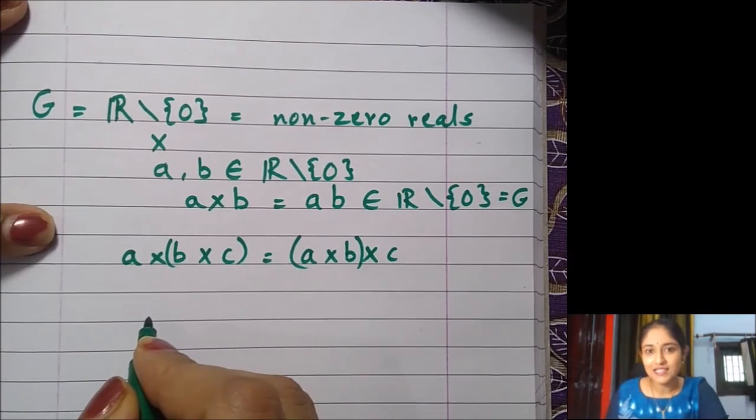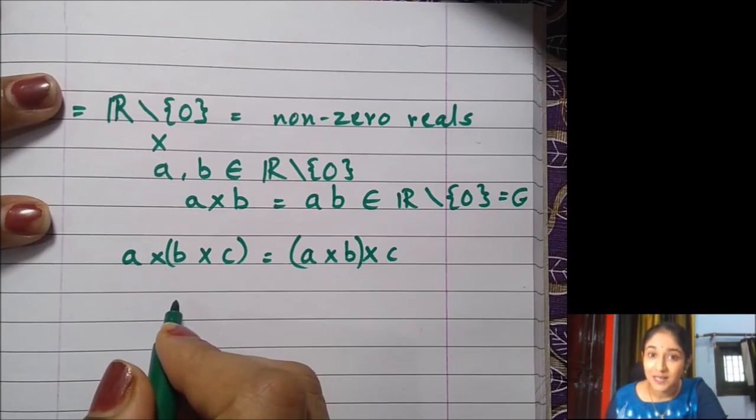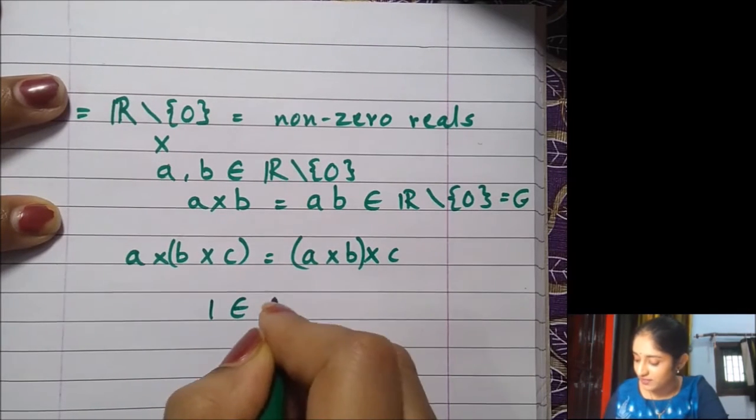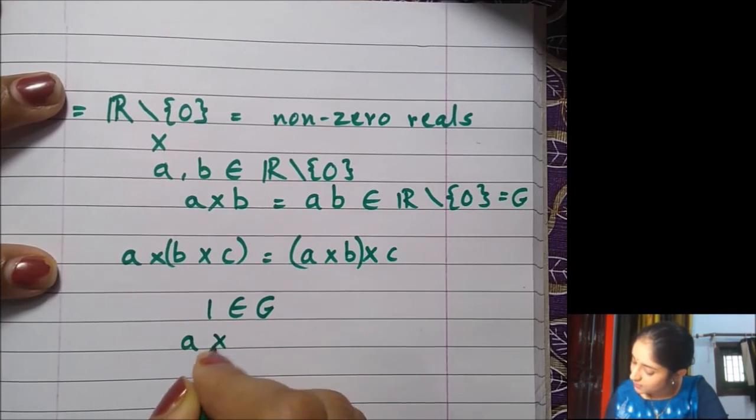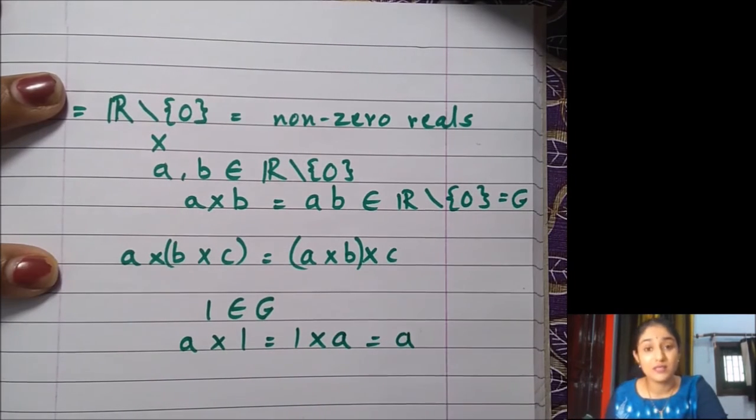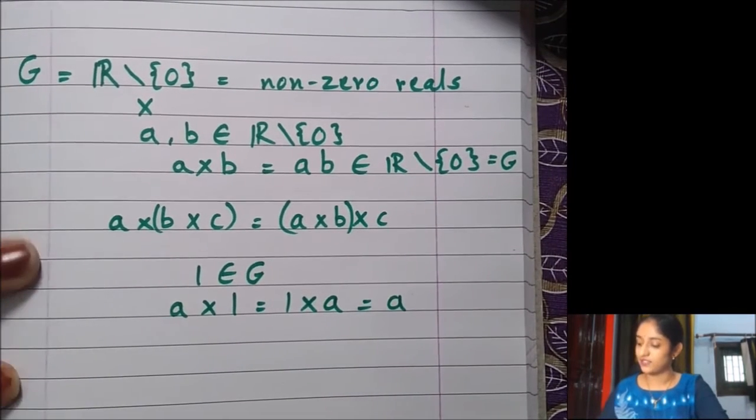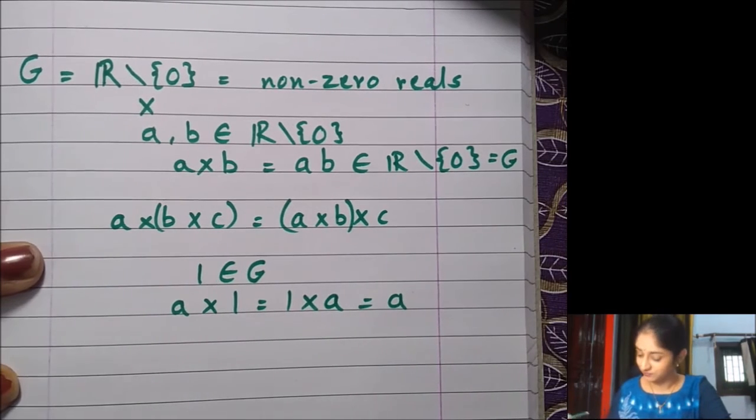What about the identity? What is that one number which multiplied with any number we get the same number? Any guesses? Yes, it is 1. 1 is such a number in G such that for any real number A multiplied by 1 or 1 multiplied by A, answer will always be A.